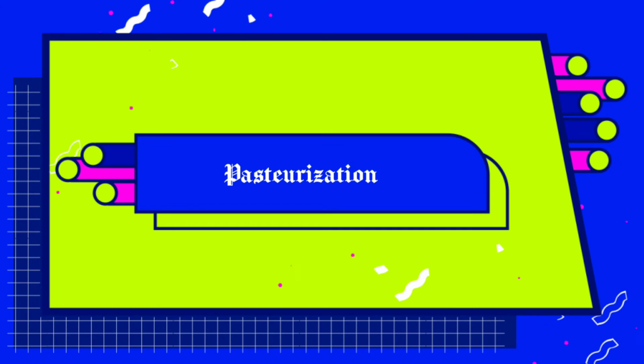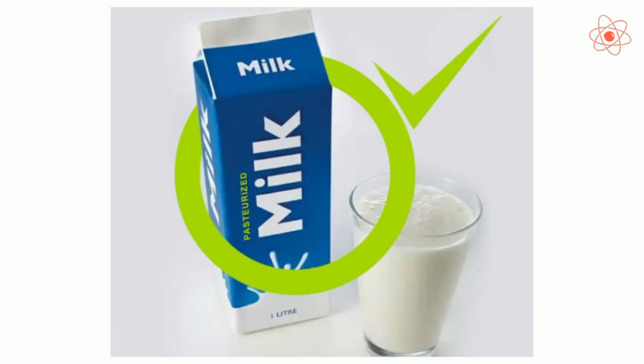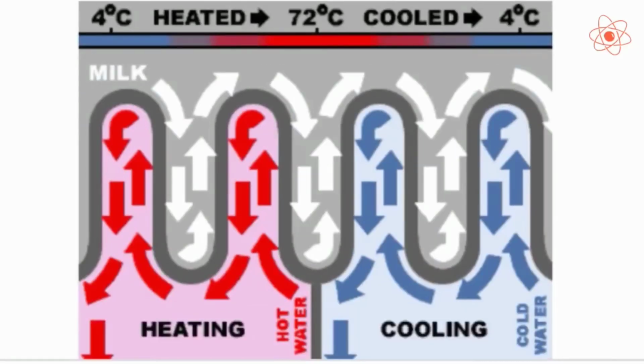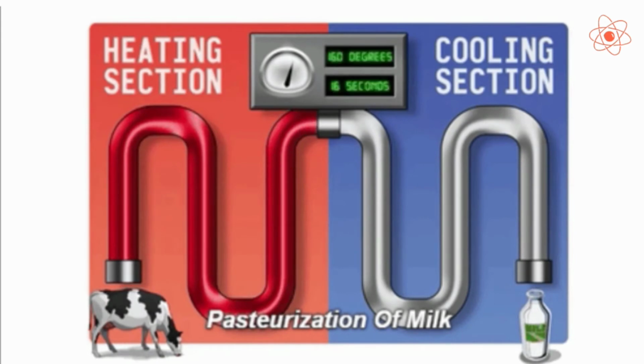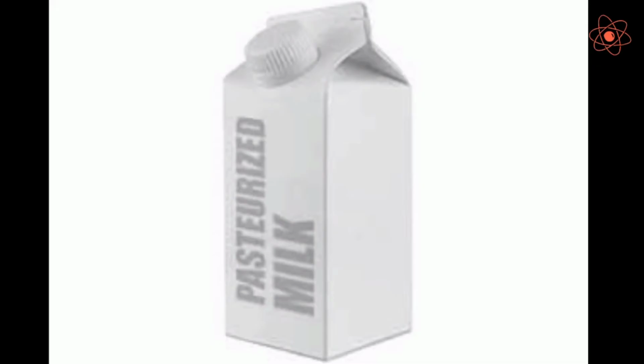Fourth, pasteurization. It is a technique which is used mostly in the dairy industry to preserve milk. This milk is also known as pasteurized milk. This technique was discovered by Louis Pasteur. In this process, milk is heated to around 70 degrees Celsius for 15 to 30 seconds and then suddenly chilled and packed in sterile bottles and packets.